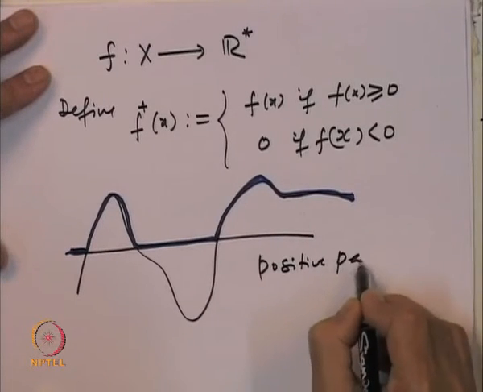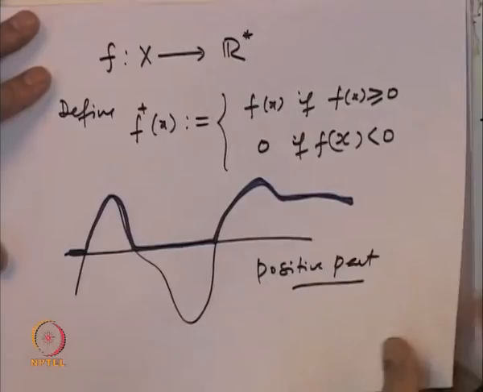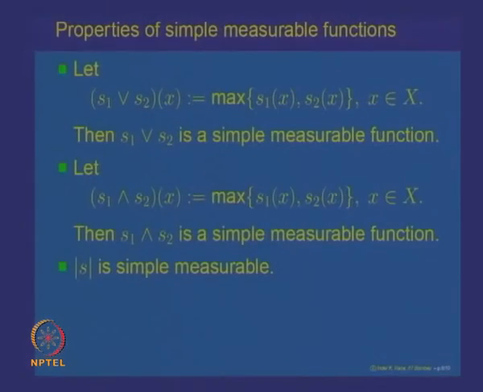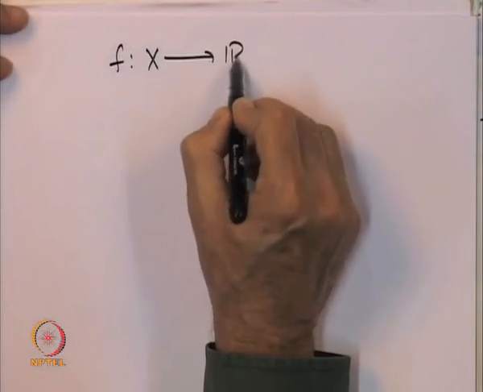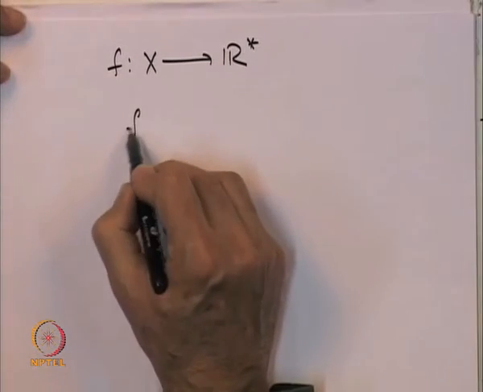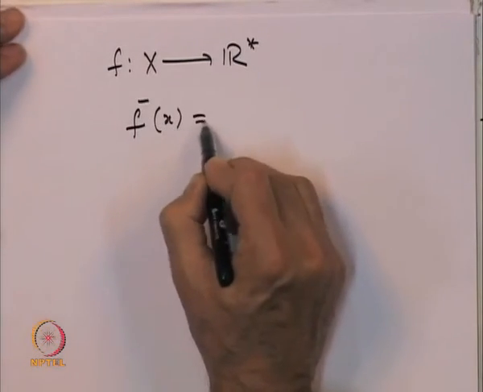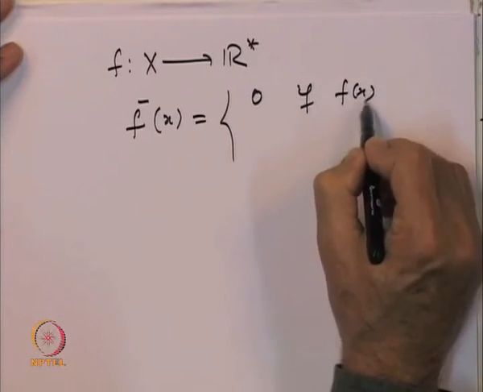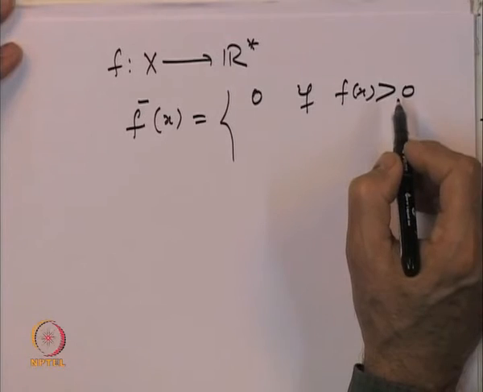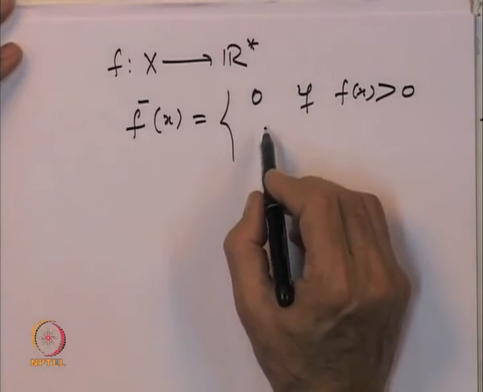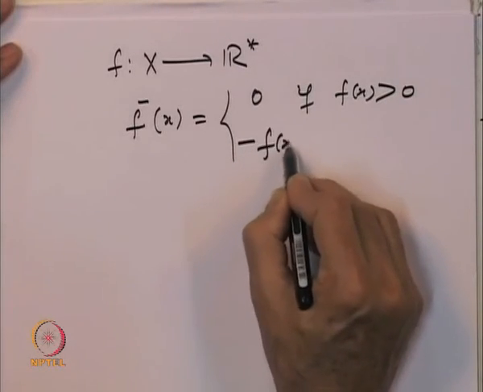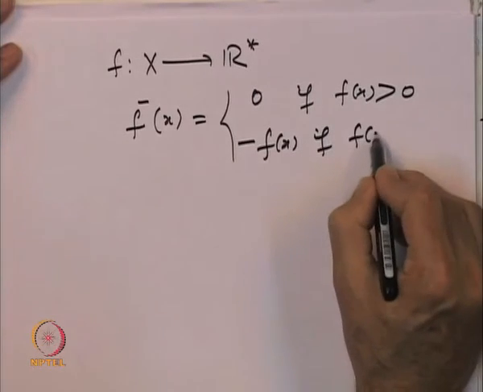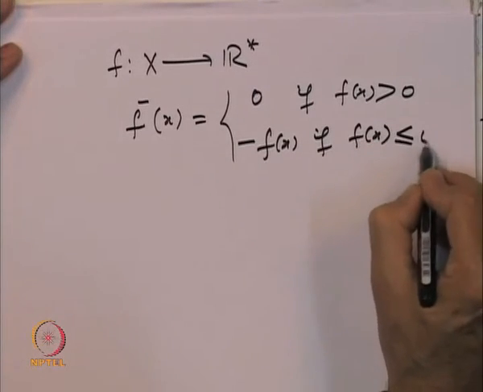Similarly, we can define what is called the negative part of the function as follows. Given a function f from X to R star, the negative part f minus of x is defined as 0 if f of x is bigger than 0. As soon as it becomes positive, we make it 0, and we make it equal to minus f of x if f of x is less than or equal to 0.